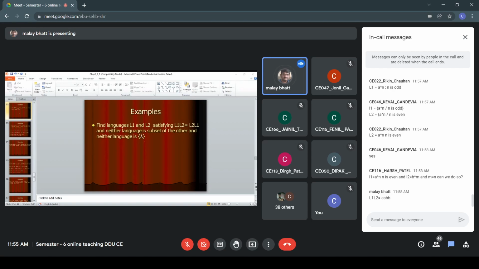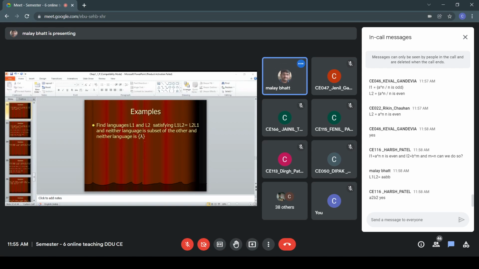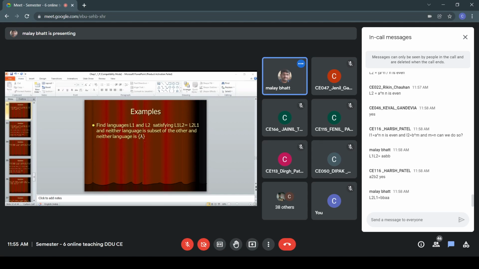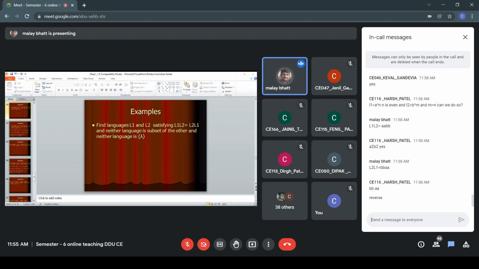But when you consider L2 L1, we are getting different patterns. The issue is they are not equal, because L1 L2 and L2 L1 are generating different elements.